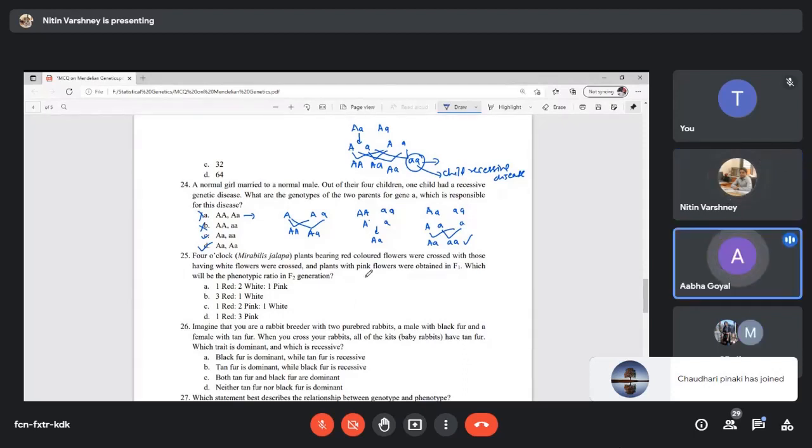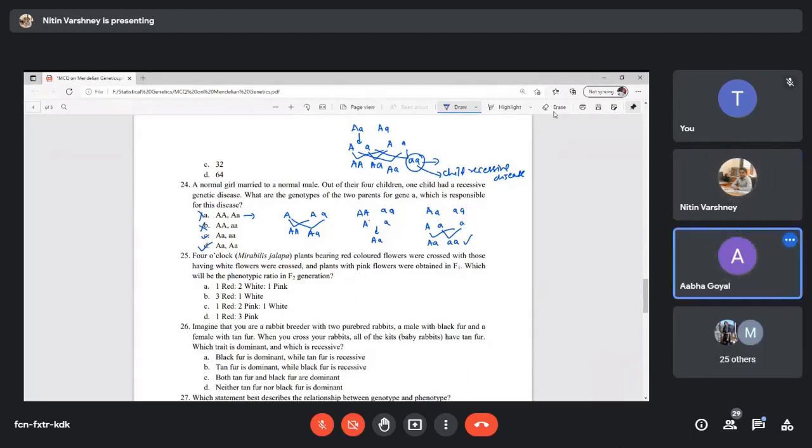Sir, please repeat this question. If a normal girl married to a normal male, out of four children, one child had a recessive genetic disease, what are the genotypes of the two parents? Now we have to check the genotype of the two parents which is responsible for the disease.